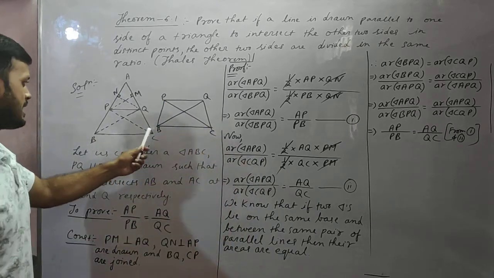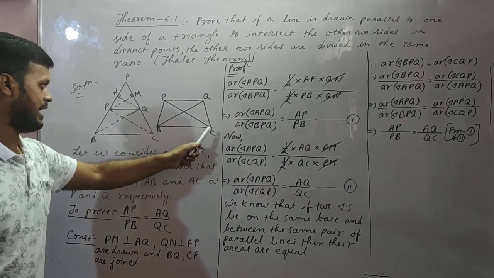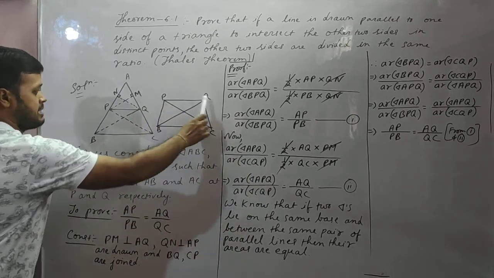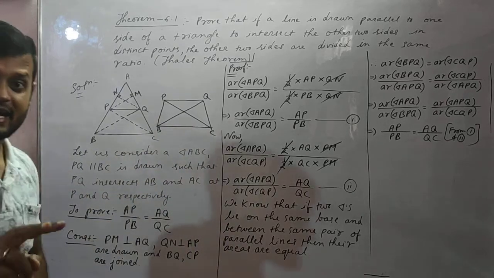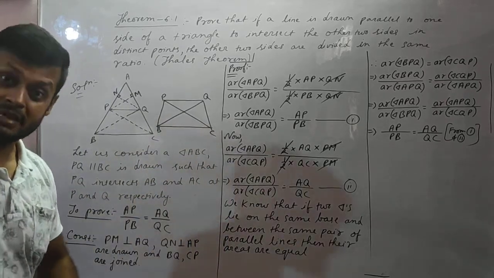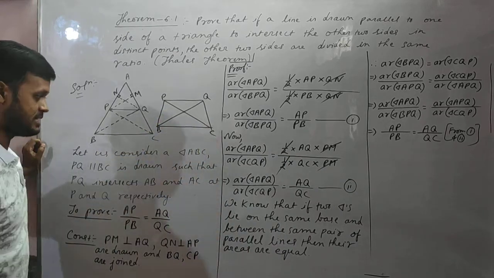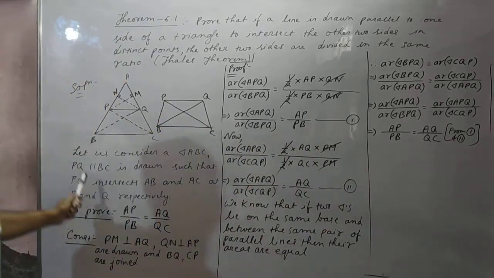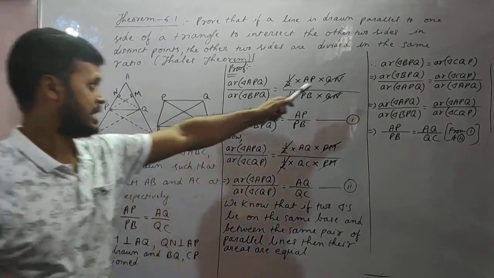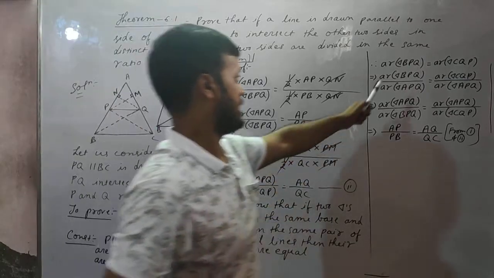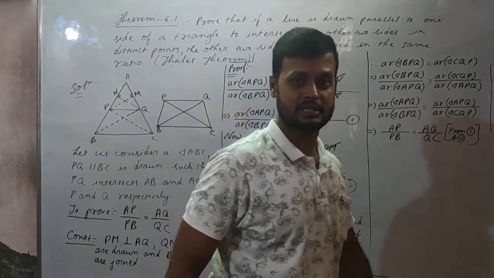Both the triangles BPQ and CQP lie on the same base PQ and between the same pair of parallel lines. So therefore their areas will be equal. So area of BPQ is equal to area of CQP.